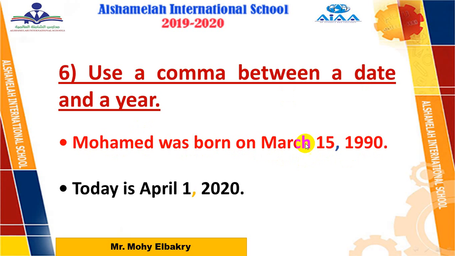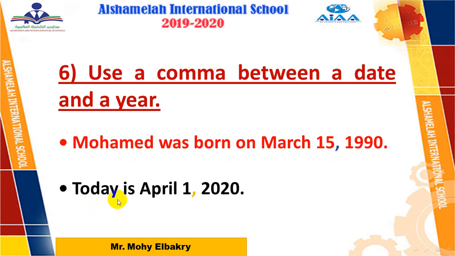Here the day and the month, and there is the year. So between the date, which is month and day, and the year, add a comma. So Muhammad was born on the 15th of March, 1999.